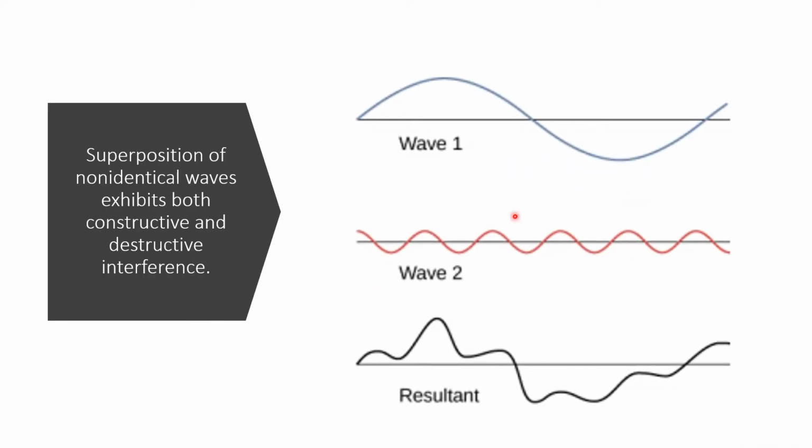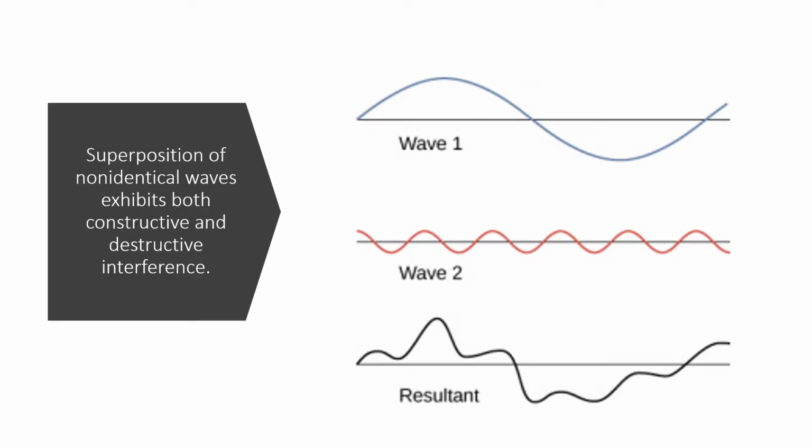So, what if naman if non-identicals yung wave natin? No? Hindi sila pareho ng structure. How do we add them? Following pa rin natin yung superposition principle, kaya lang magiging ganito yung itsura niya. Kasi non-identical yung waves natin. As you can see, magkaiba sila ng wavelength. Ayan. Ito, medyo maliliit ang wavelength, maikli. Ito, malaki yung wavelength niya. Pero adding them will be, this one is the resultant. And that is an example lang naman.